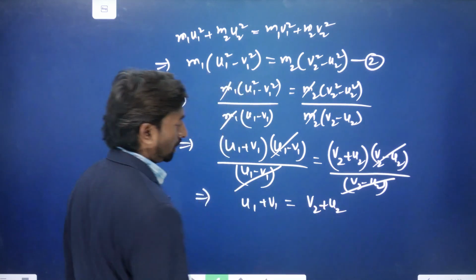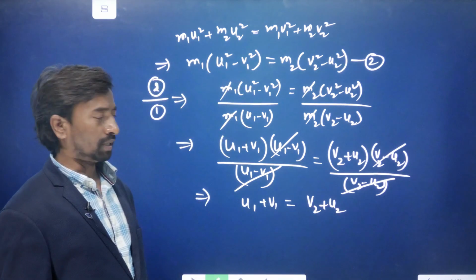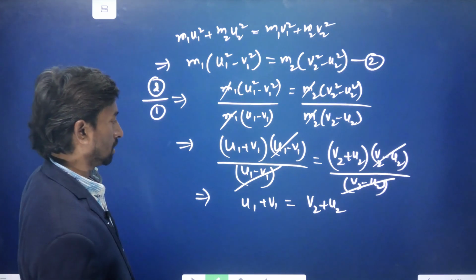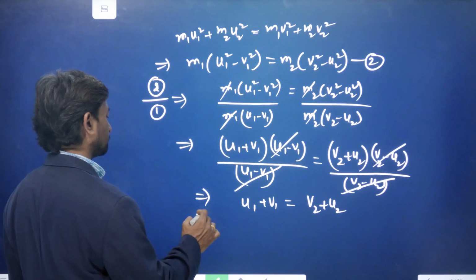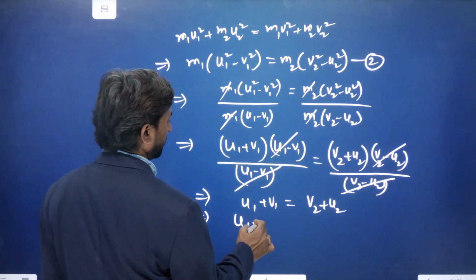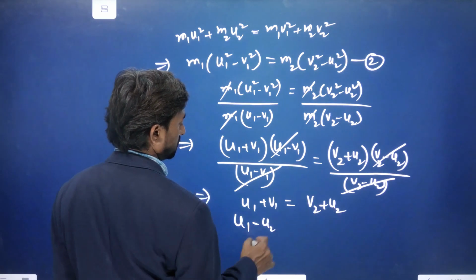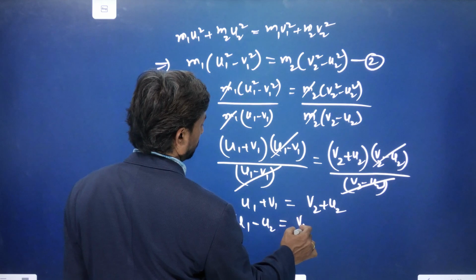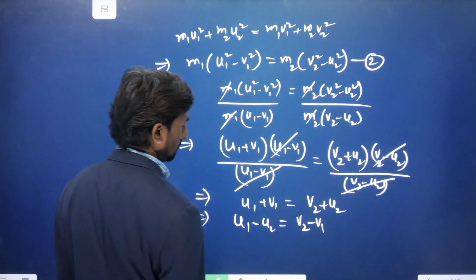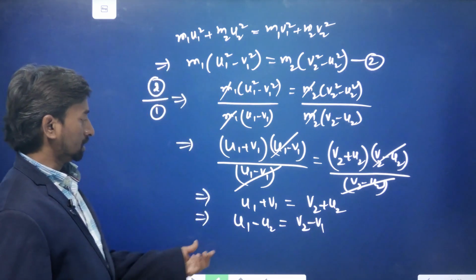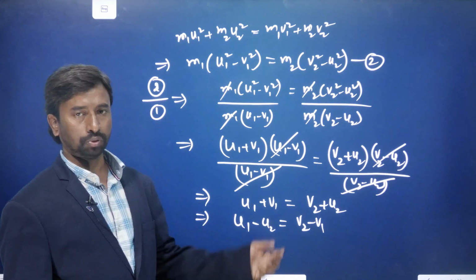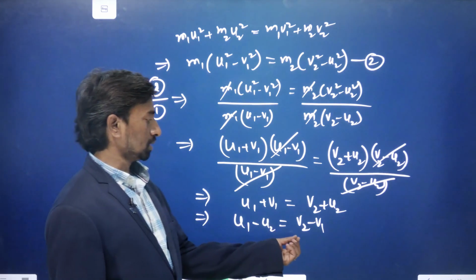Now the initial velocities have to be brought to one side and the final velocities to the other side. So we write u1 minus u2 on one side and v2 minus v1 on the other. This is the velocity of approach and this is the velocity of separation.